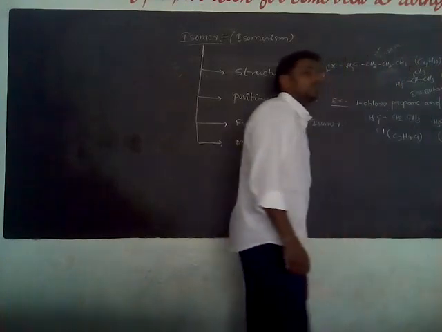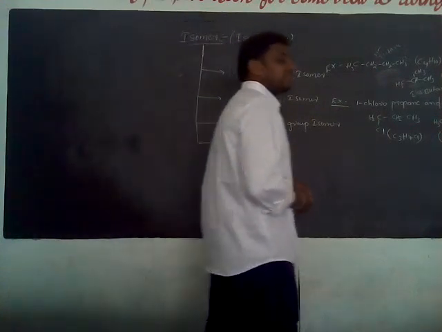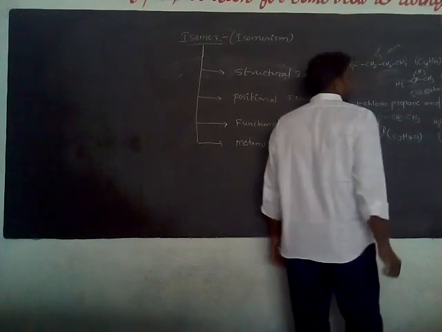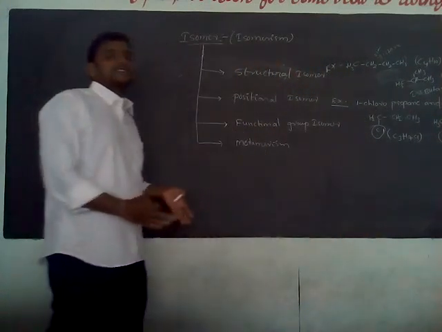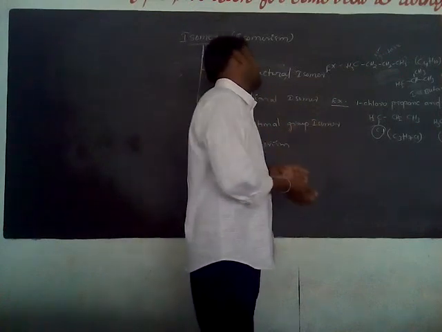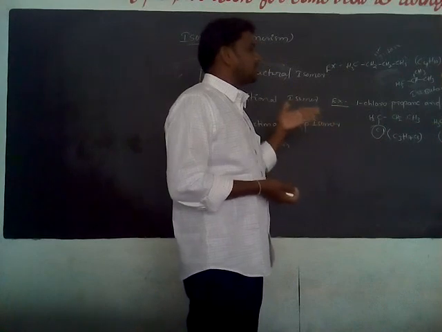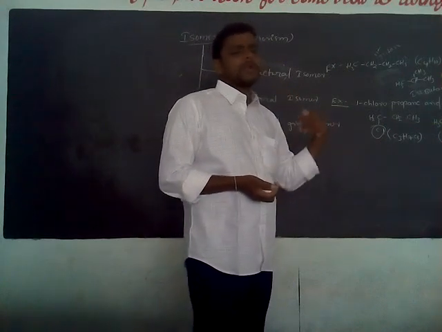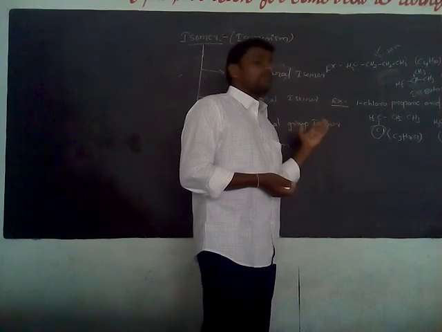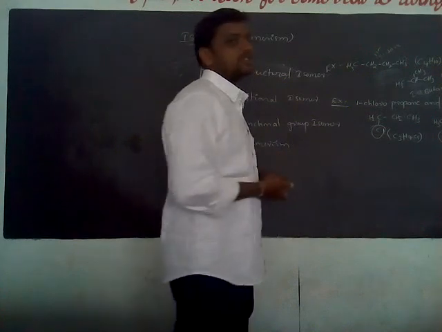1-chloropropane and 2-chloropropane have the same molecular formula but differ in the position of the functional group. Here the functional group is in the first position, here in the second position. So the difference between the two compounds is the position of the functional group. These types of isomers are called positional isomers. 1-propanol and 2-propanol are also examples of positional isomers.